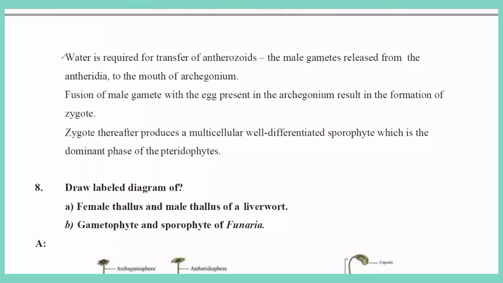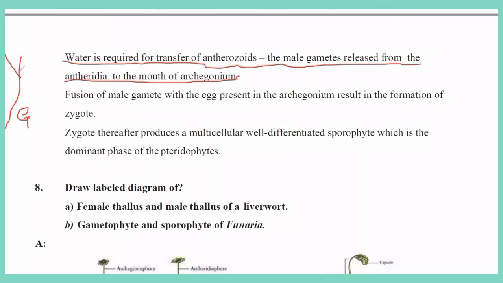So here, water is required for the transfer of antherozoids, the male gametes released from the antheridia, to the mouth of the archegonium. For example, this is the plant body, the gametophyte, which has developed two sex organs. This is the male sex organ, called antheridium.